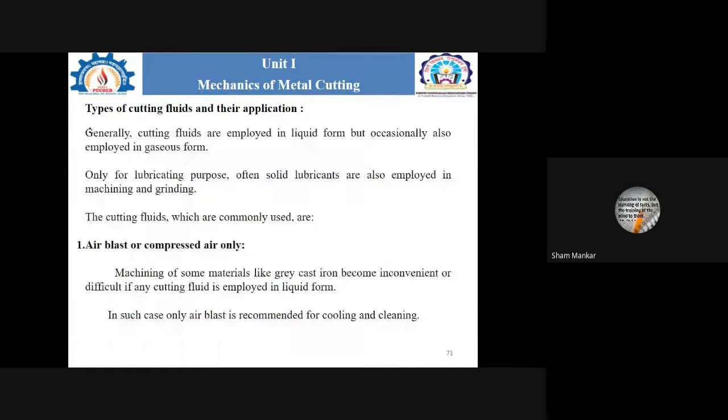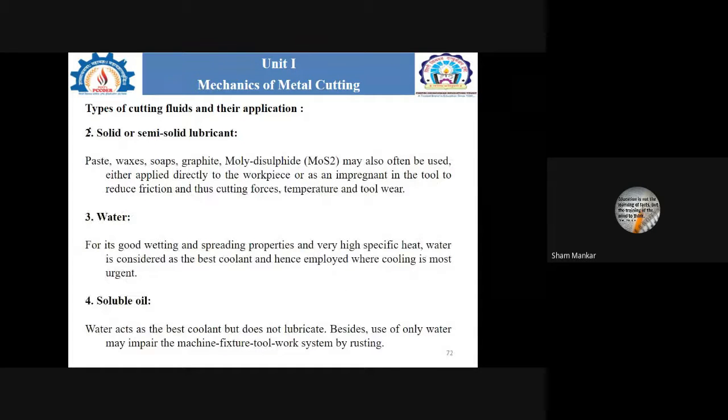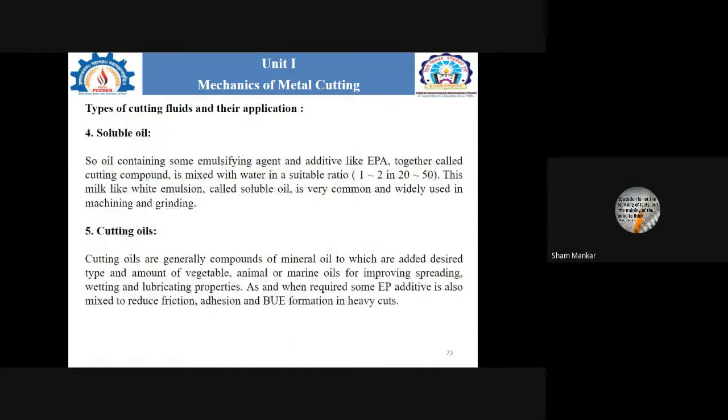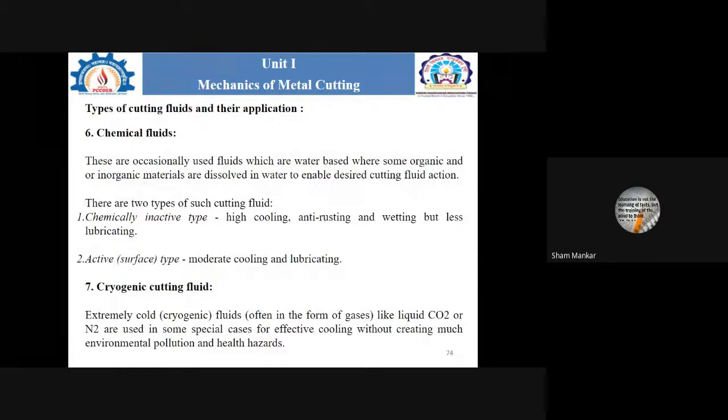These are: first, compressed air or air blast. Second, the solid or semi-solid lubricant. Third, water. Fourth, soluble oil. Fifth, cutting oils. Then chemical fluids and the cryogenic cutting fluids.